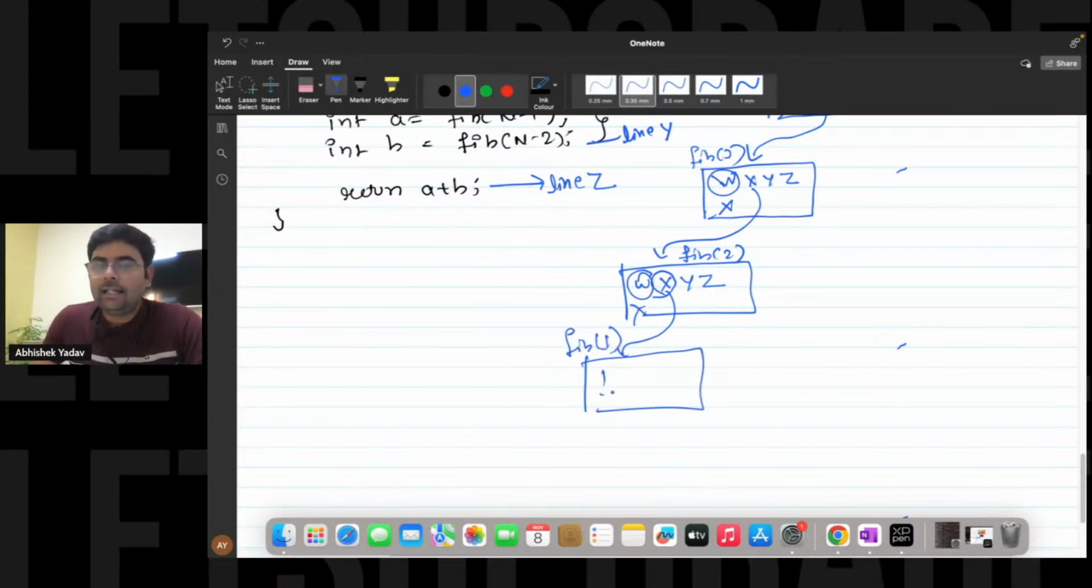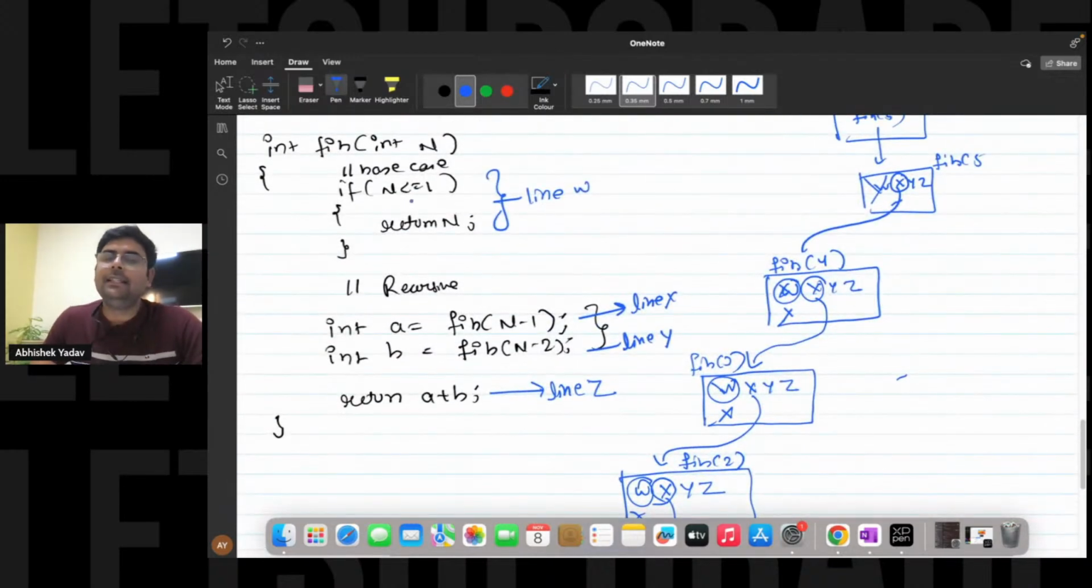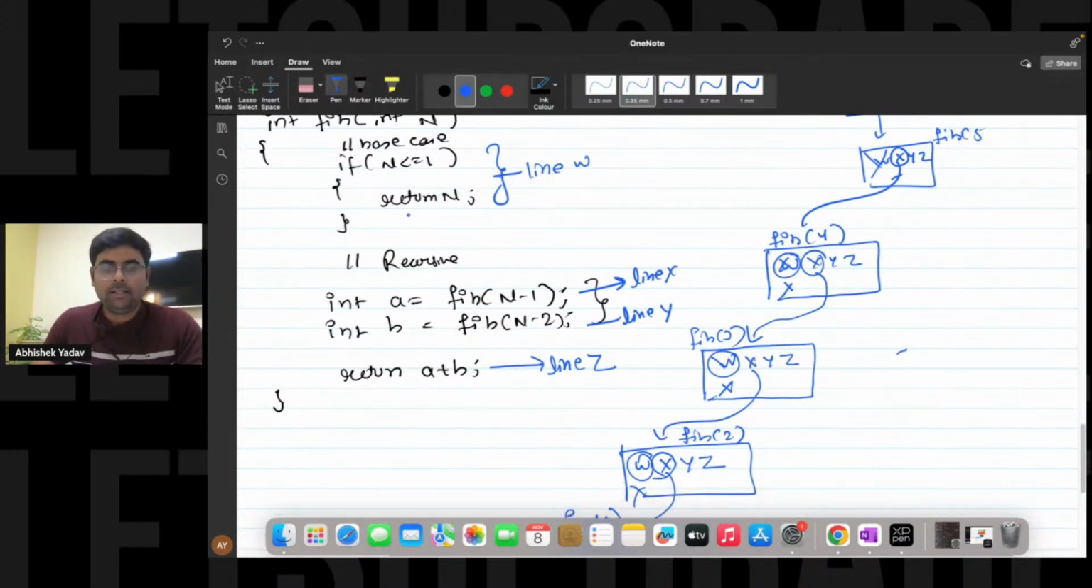And this time, guys, you can see the base case is true. The value of n is 1, and 1 is less than or equal to 1. It is true. So you will go inside the base case and you will execute the body of the if condition.